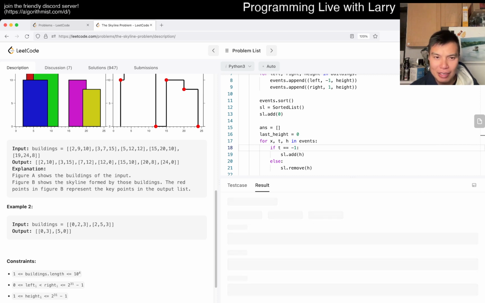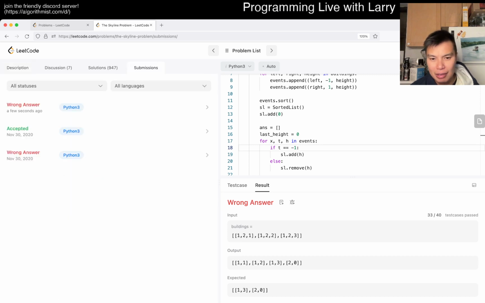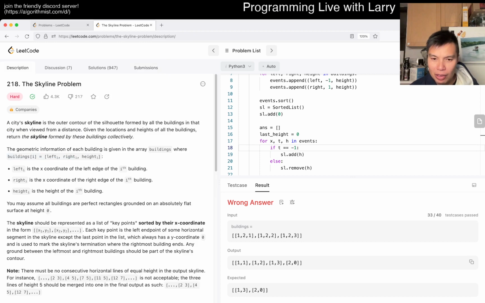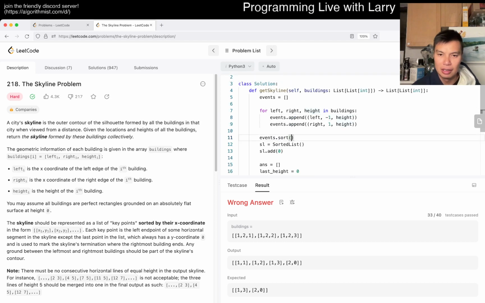Actually, don't. I like it when the submit was in the submission thing. I miss it, but at least it doesn't give me a spoiler. But once again, there is an issue with this. I guess we can also sort by height. Okay, let's just say key is equal to lambda x. Yeah, maybe I should have tested this actually. So x of 0, x of 1, and then negative height, so that we get the highest height first.